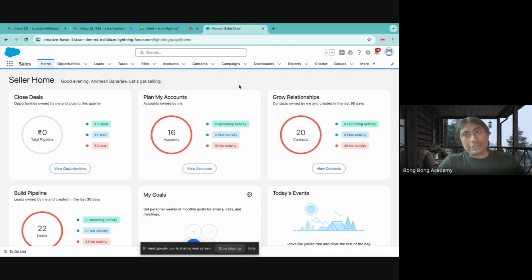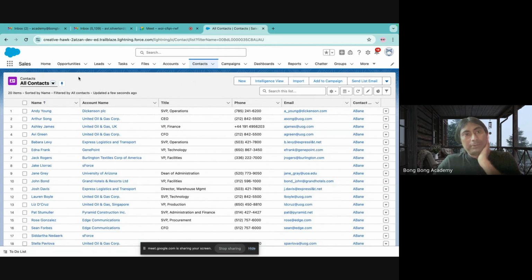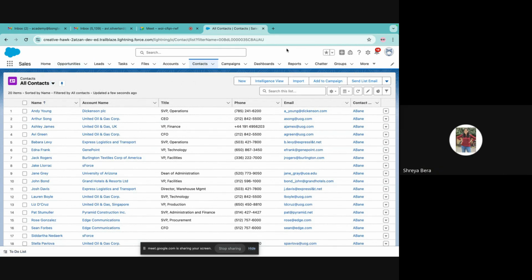Now Salesforce by default gives a lot of tables to you, and you cannot delete those tables. So those tables are called standard objects. Like account is a standard object, contact is a standard object, opportunity. Sir, can you just repeat once again?